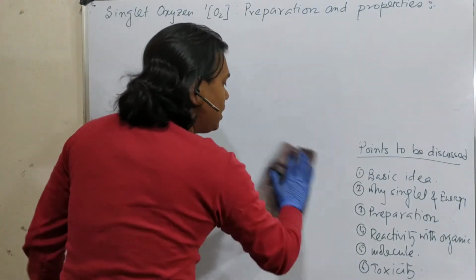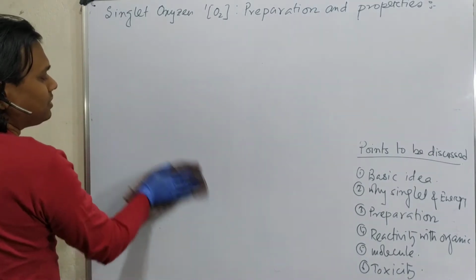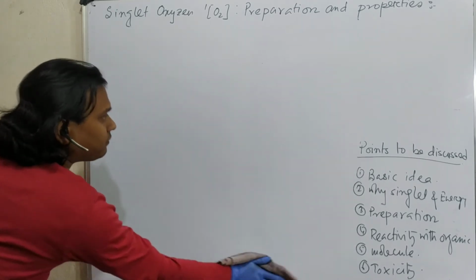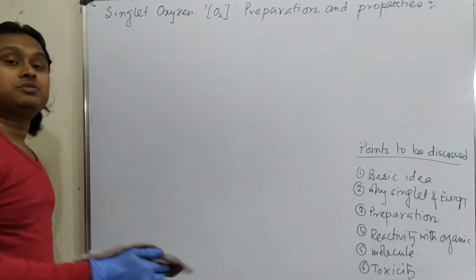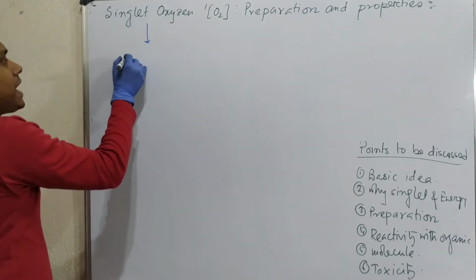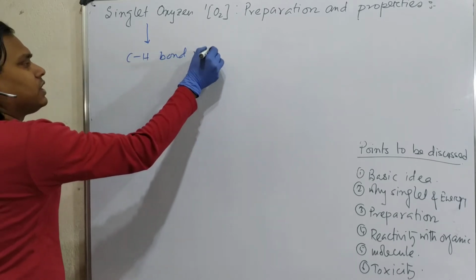We can drive. But if we compare the same reaction using singlet oxygen, does it react faster or slower? Obviously, it reacts much faster. So this singlet oxygen reacts with the C-H bond very fast.